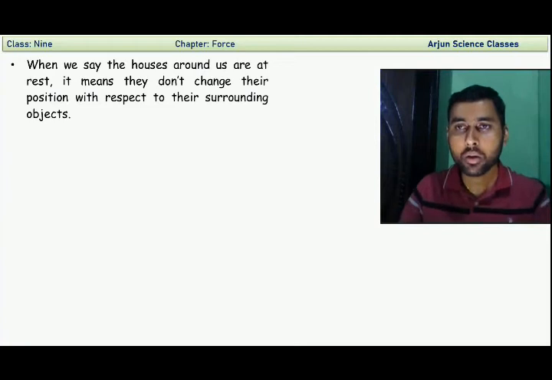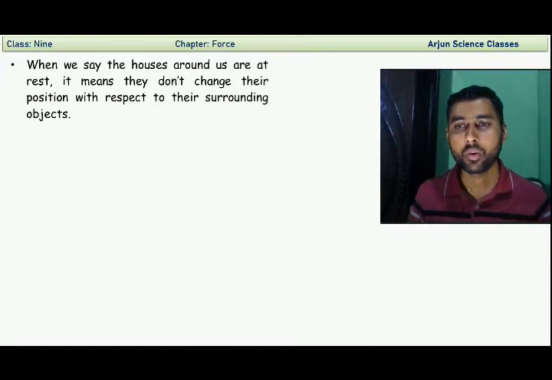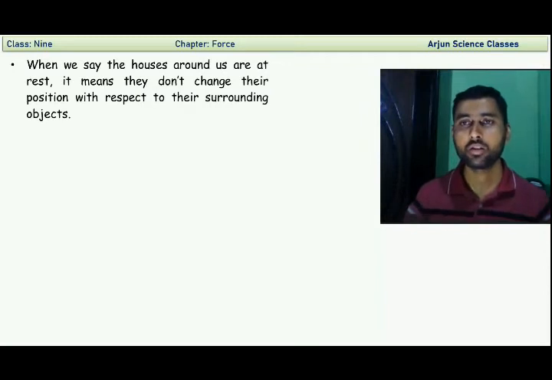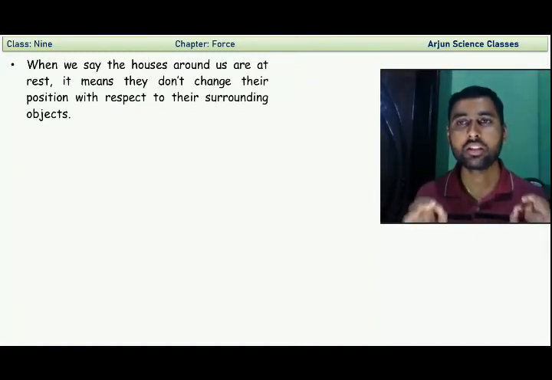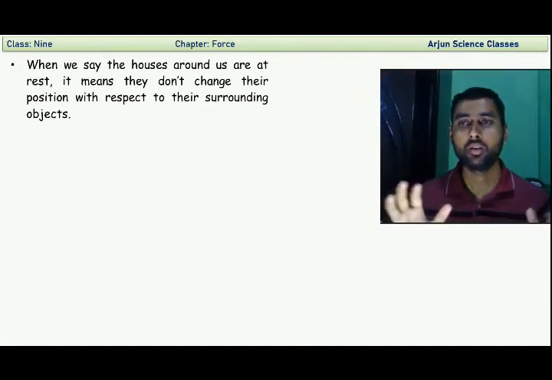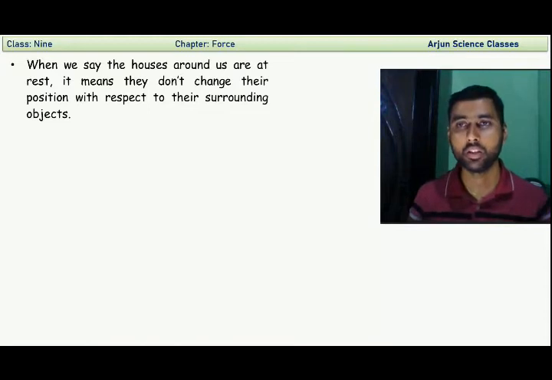What I told you, if the body does not change its position with respect to the surrounding objects, then we call it rest. Suppose you are in your room. What are the objects present in your surroundings? Suppose table, bench, TV, television. If your position is not changed, if the distance between the different objects in your room and you is not changed, then we can say you are at rest.